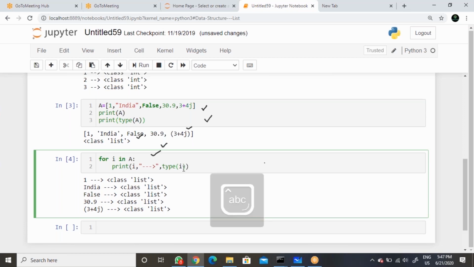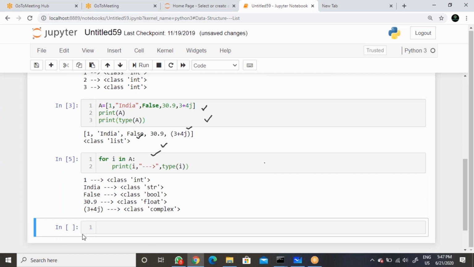When we give A, the whole list will come, so we need to give i here because we are storing in the loop variable. When we execute, 1 is integer, India is string, false is bool, 30.9 is float, and 3 plus 4j is complex.